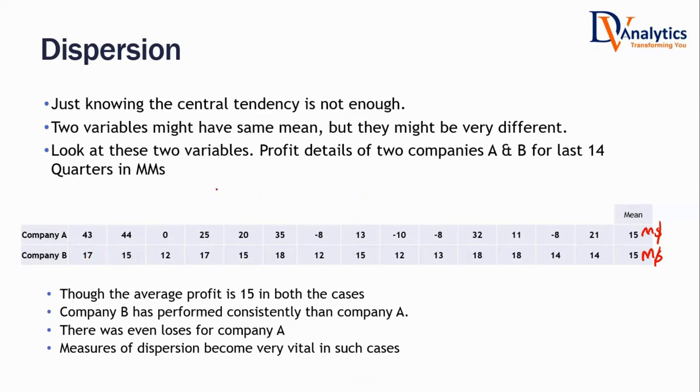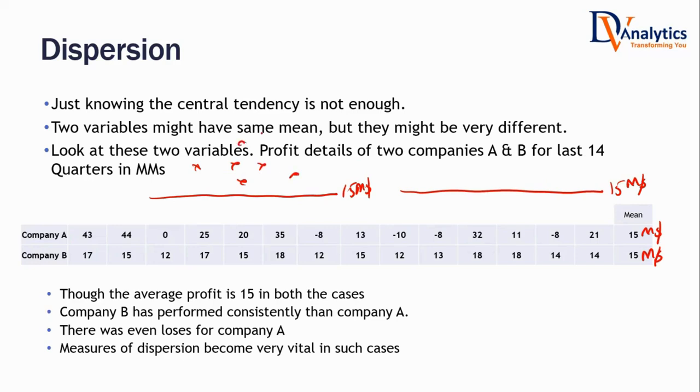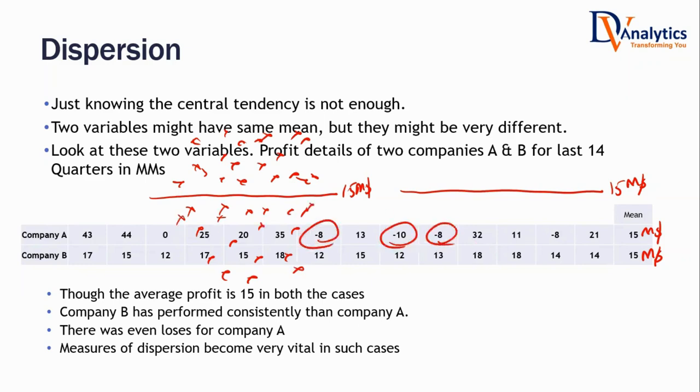Company A, $15 million profit. Company B, $15 million profit. No doubt about it, both of them have the same average. But with company A, sometimes the profit is way above $15 million. Are we really happy with that? No. The reason is it sometimes has a profit way below $15 million as well. There were some losses as well. There were some quarters where it went for losses way below $15 million, whereas company B is always in and around $15 million.